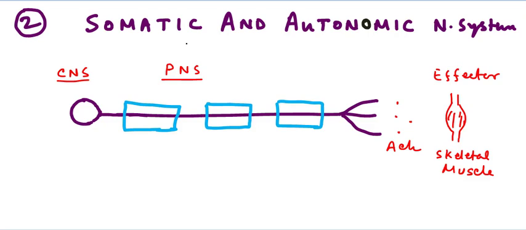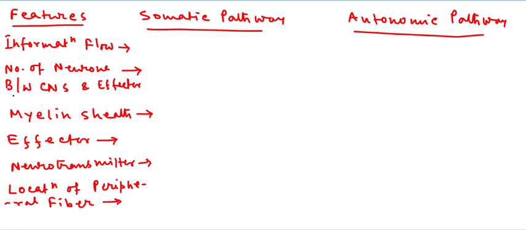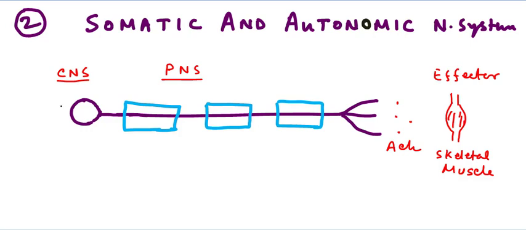In this video we will be talking about the somatic and the autonomic nervous system, a few important characteristics of them, and also the differences between the somatic and the autonomic nervous system. In the previous lecture video I talked about the different divisions of our nervous system.